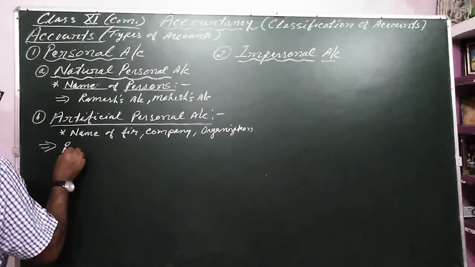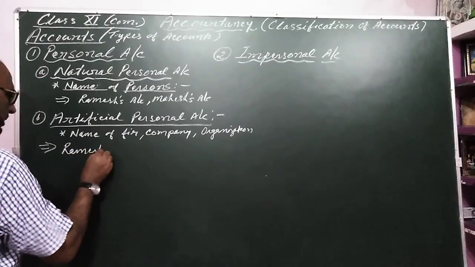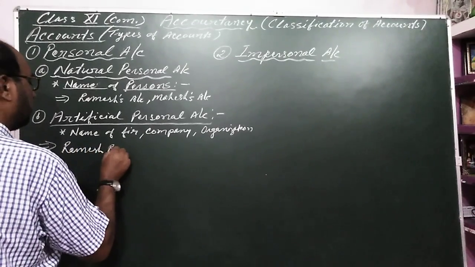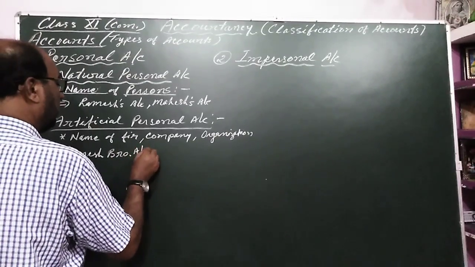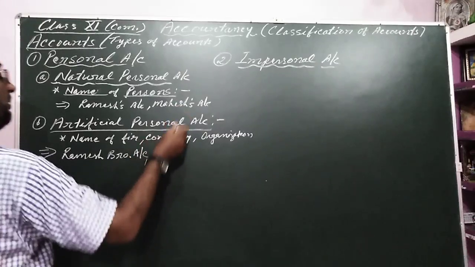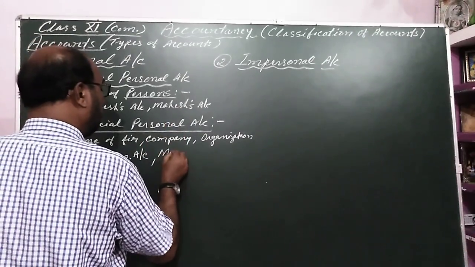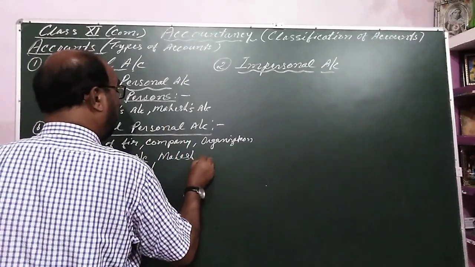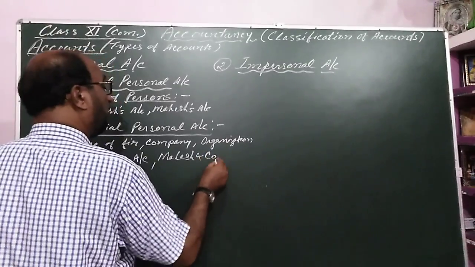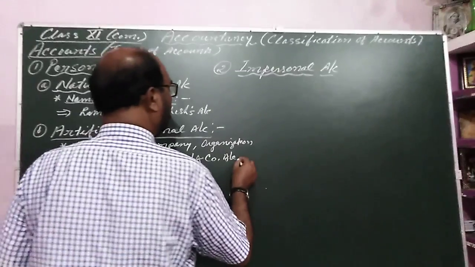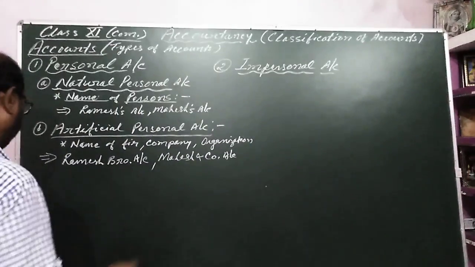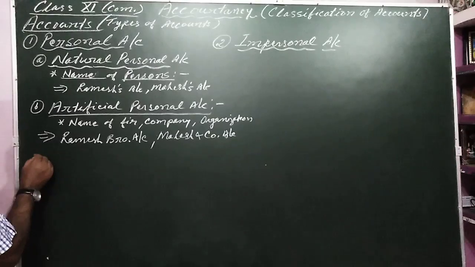So Ramesh Brothers account. Here I have written Mahesh and Company, Mahesh and Company account. And more examples we can take.